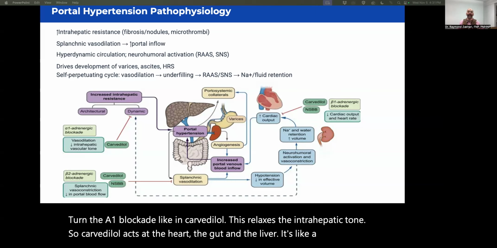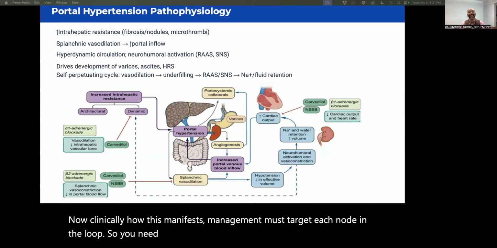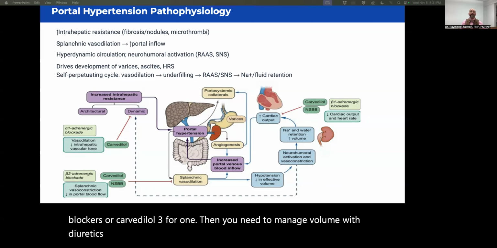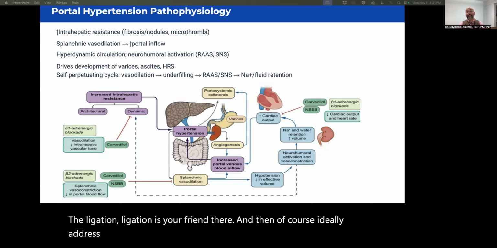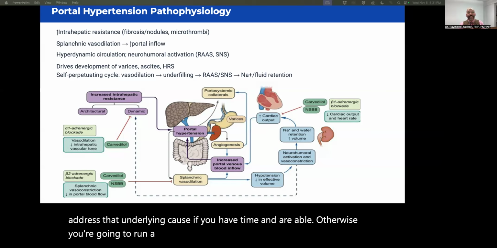Now, clinically, how this manifests, management must target each node in the loop. So you need to reduce that inflow with the non-selective beta blockers or carvedilol, 3 for 1. Then you need to manage volume with diuretics and paracentesis. You want to prevent rupture of the varices, so endoscopic variceal ligation is your friend there. And then, of course, ideally address that underlying cause if you have time and are able. Otherwise, you're going to run a MELD score and evaluate for transplant.